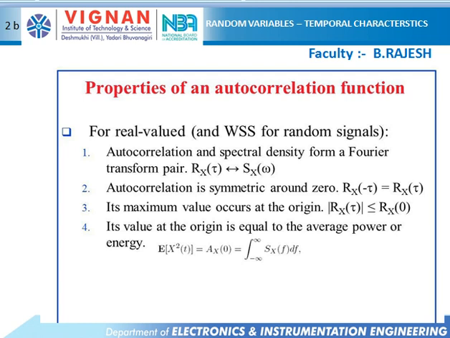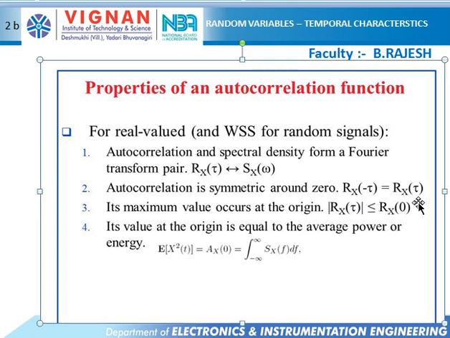Next, going to 2b: what are the properties of an autocorrelation? Autocorrelation of a real-valued wide-sense stationary random process and spectral density form a Fourier transform pair, and autocorrelation is symmetric around 0. Why? Because autocorrelation of tau is an even function, so autocorrelation of tau is equal to autocorrelation of minus tau. Its maximum value occurs at tau equal to 0.